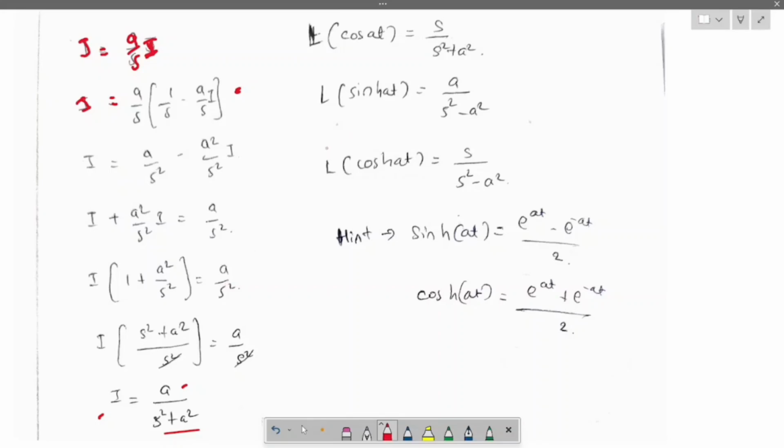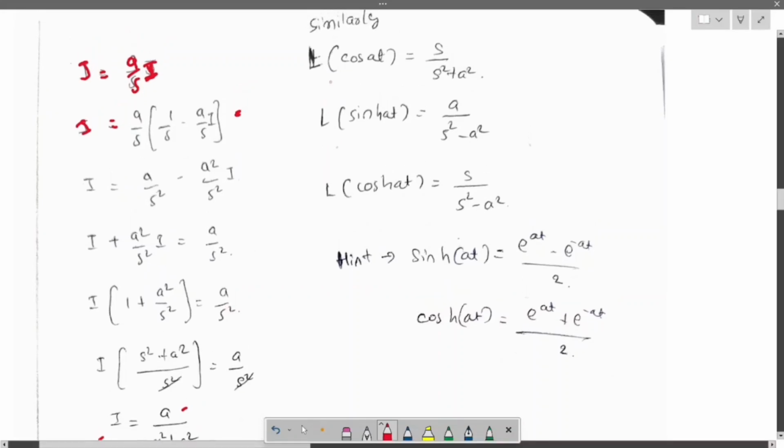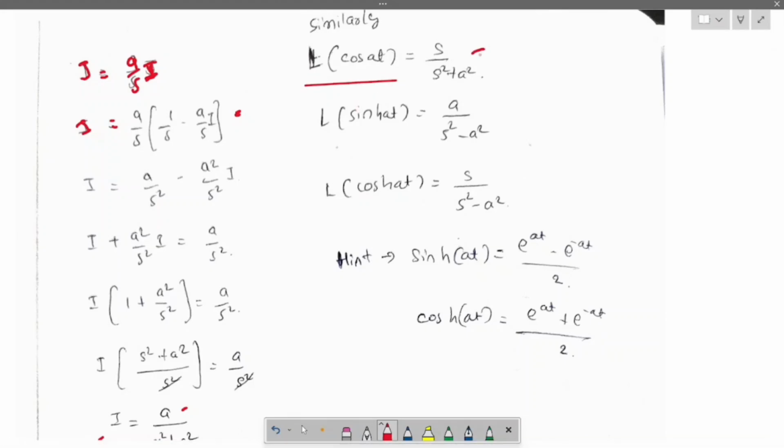Similarly, you can do a few more. Laplace of cos at gives you s by s square plus a square. For sinh at, only the plus changes to minus.